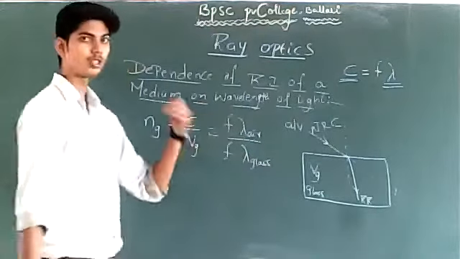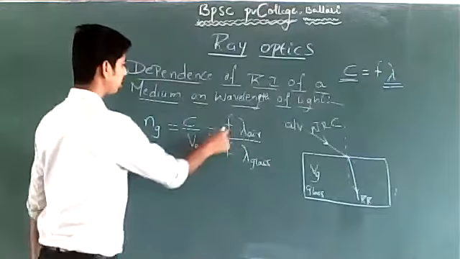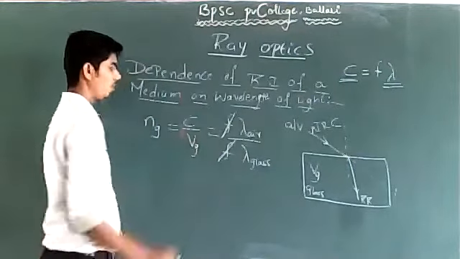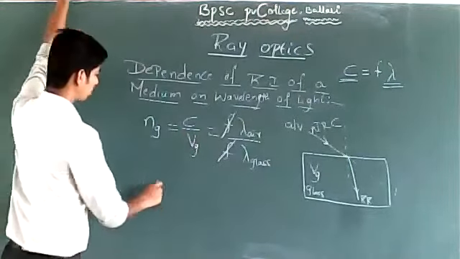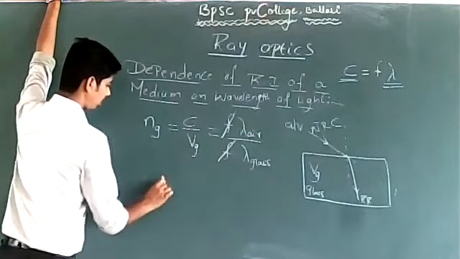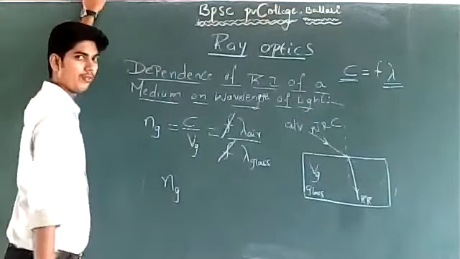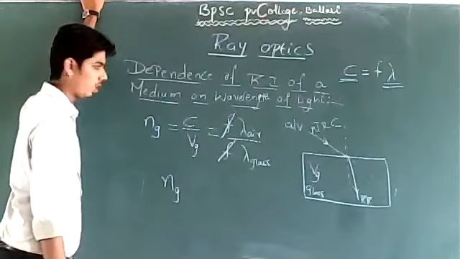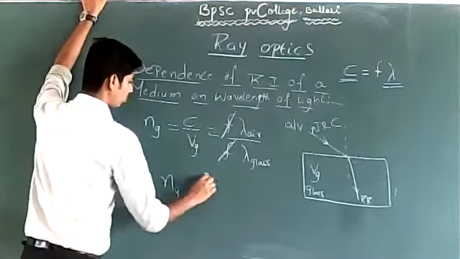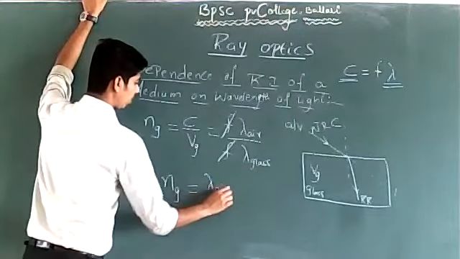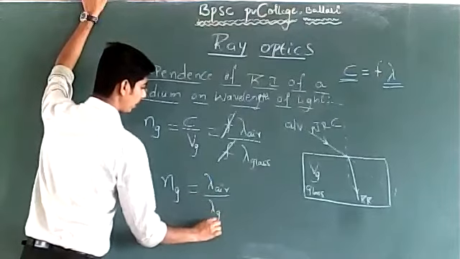Frequency is not going to change from medium to medium. It is the same in both, so frequency and frequency get cancelled out. So I can observe here that the refractive index of glass with respect to air or vacuum is equal to the wavelength of light in air or vacuum divided by the wavelength of light in glass.